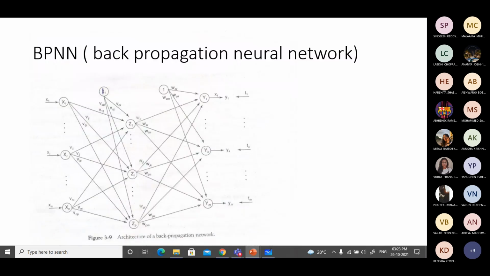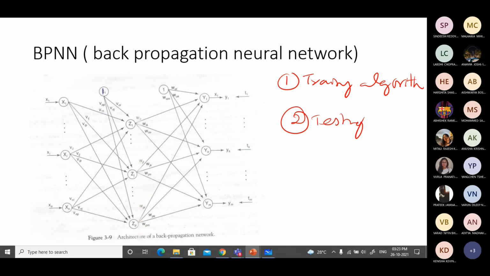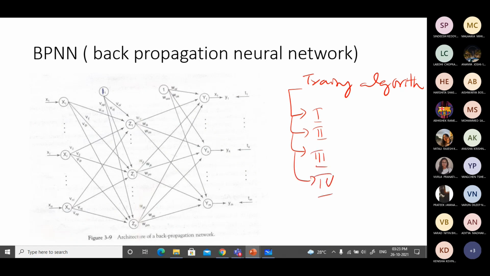Yeah, next we will talk about the training algorithm first, then the testing procedure. This needs to be understood in every model, right? Especially in this case, the training algorithm will be divided into 4 steps. I'll just give you the overall view today, that's all. There are 4 steps. Say, the first step you can call initialization.